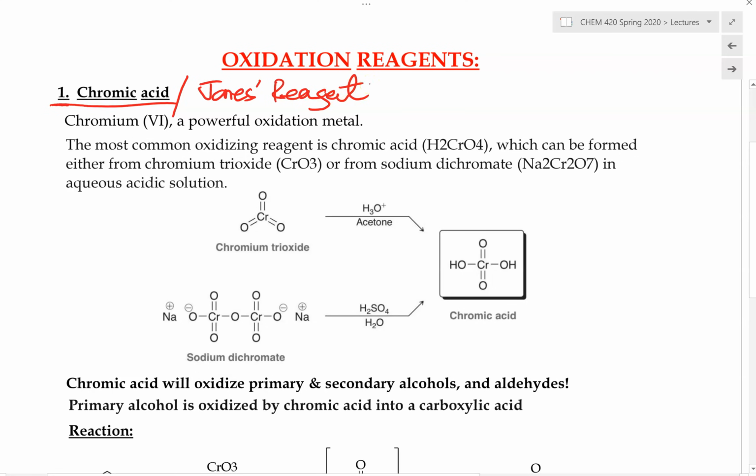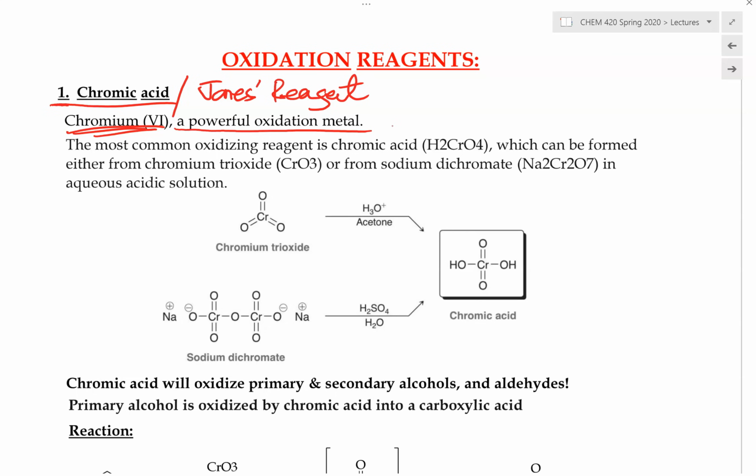In this Jones reagent, or this chromic acid oxidizing agent, there is a chromium with an oxidation state of +6. That's a very high oxidation state, and therefore it is a very powerful oxidizing metal. Because it is +6, it would like to accept electrons, right? And because it likes to accept electrons, it is the oxidizing agent.